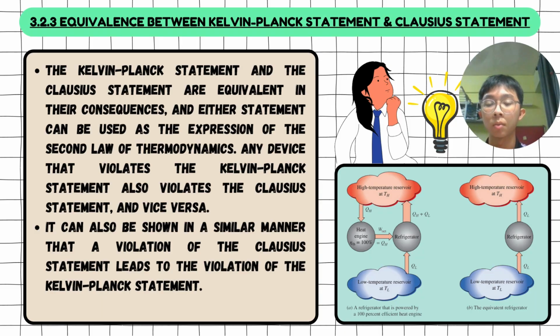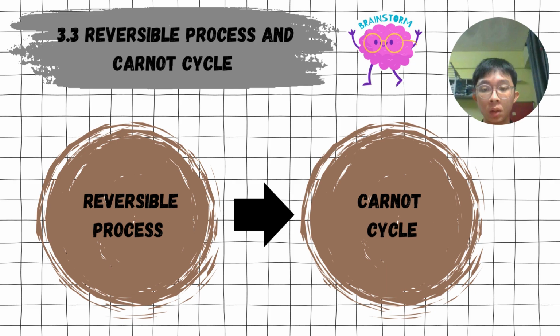Eventually, in this section, we'll talk about the equivalence between the Kelvin-Planck statement and the Clausius statement. The two statements are equivalent in their consequences, and either can be used as the expression of the second law of thermodynamics. Any device that violates the Kelvin-Planck statement also violates the Clausius statement, and vice versa. It can also be shown, in a similar manner, that a violation of the Clausius statement leads to a violation of the Kelvin-Planck statement. Then, in this section, we'll talk about reversible processes, followed by the Carnot cycle.